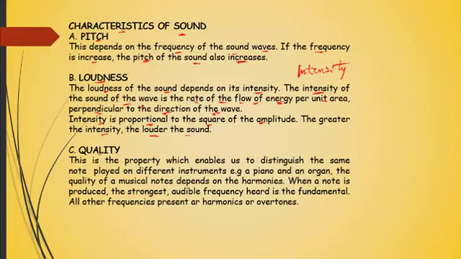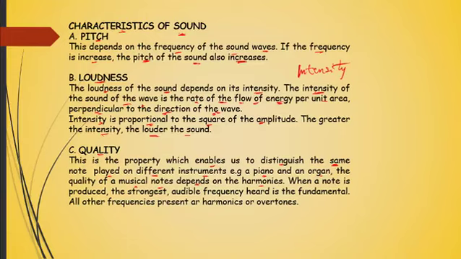What about quality of a sound? Quality of a sound simply refers to a property which enables us to distinguish the same note that is being played on different musical instruments. For example, if a particular musical note is being played on a piano or on an organ, a mouth organ for instance, you would note that due to the differences in the instruments, the quality of the musical notes will depend on the harmonies.